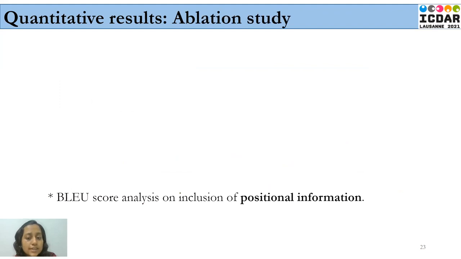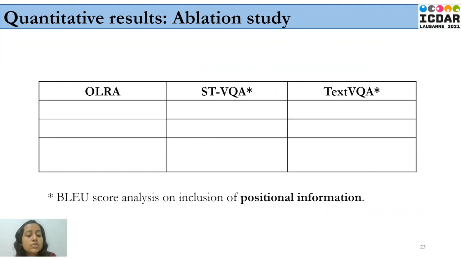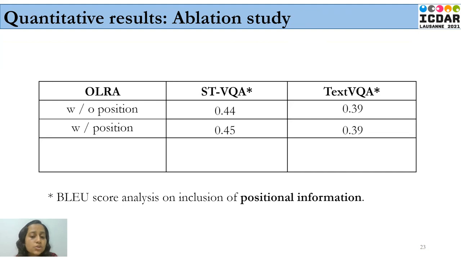We provide two ablation studies. The first one is the contribution of the individual components in the text-based VQG system, and the second one is the model's performance on N-word answers. Let us look at how different modules contribute to the generation of questions using textual content present in the image. Here, the first scores are where we do not consider the positions of the OCR tokens. The second are the scores where we consider the positions of the OCR tokens. At last, we show the scores for the complete model with positions of the OCR token and the OCR consistency module.